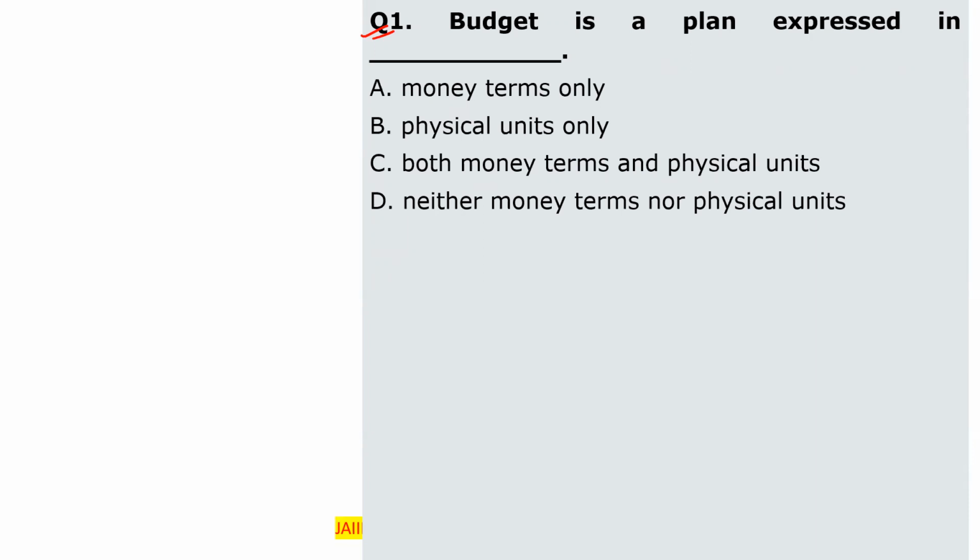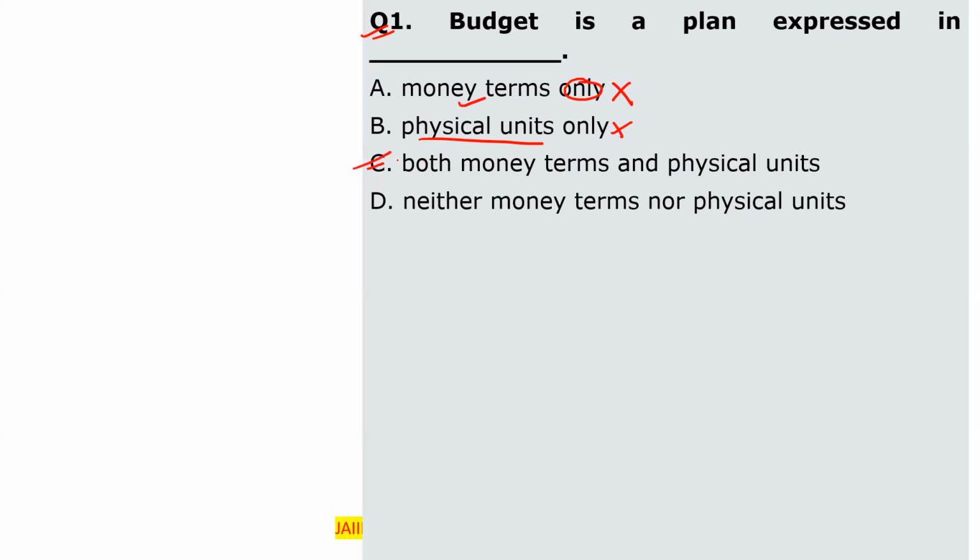Budget is a plan expressed in, option A, money terms only. It will be expressed in money terms, but not only in money terms, so this will be wrong. If they write money terms only, we will correct it, so this option is wrong. Physical units only, also not. It will be expressed in physical units, but not only that.